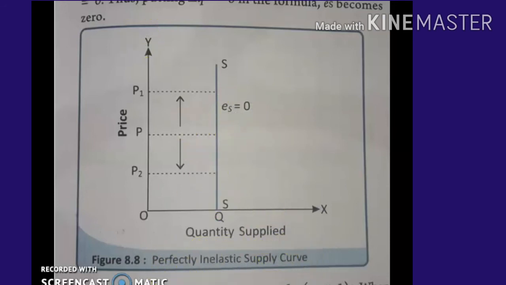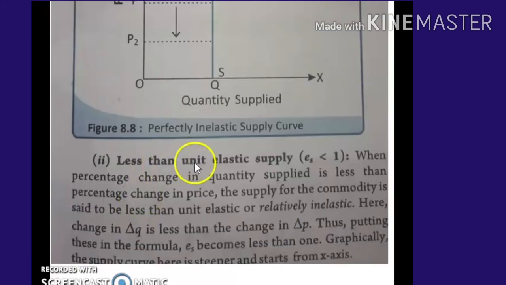Hope you understood. Second is less than unit elastic supply, that is Es is less than 1. When the percentage change in quantity supplied is less than the percentage change in price, a slight change in price will not affect quantity supplied in the same proportion. It's only a slight change.